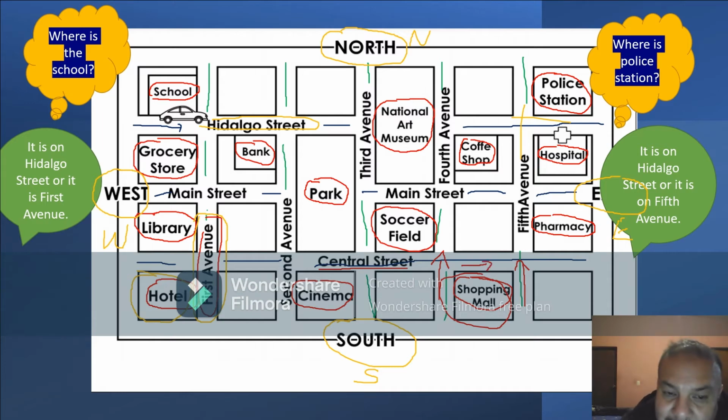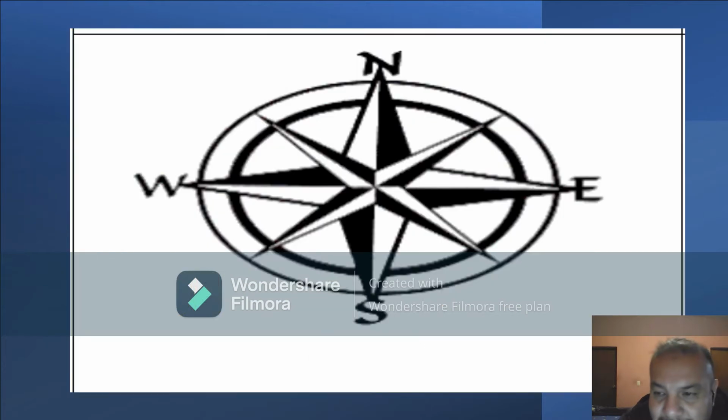Okay, so is that easy for you? Can you remember this lesson? Good. Now let's go to the next part. As you can see over here, in this part we have the 4 cardinal points that we were talking about.